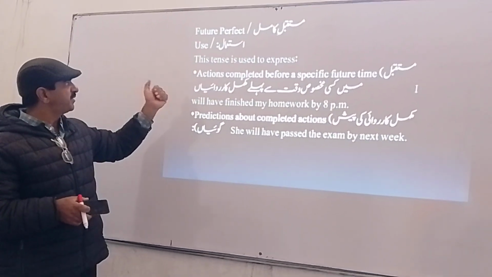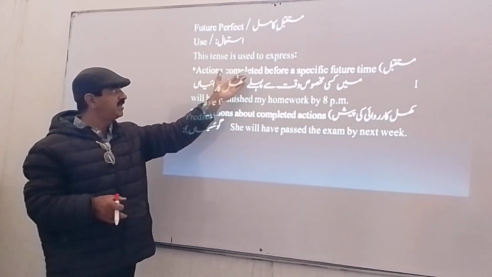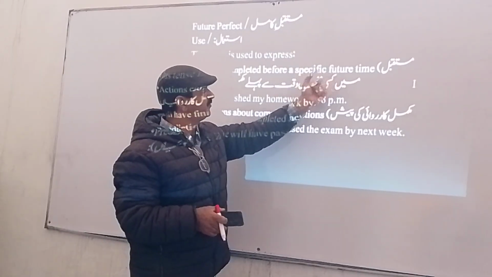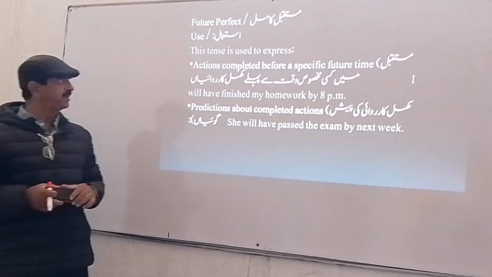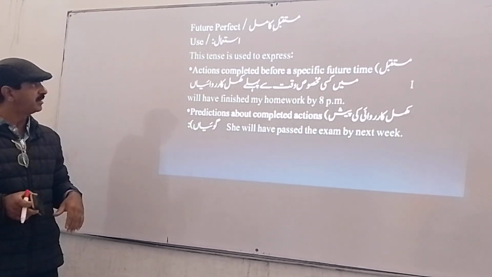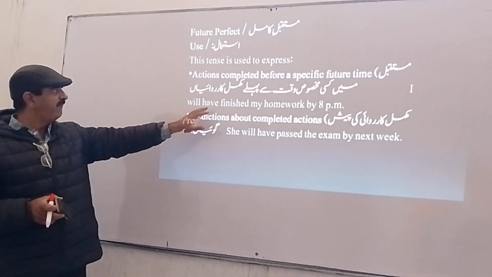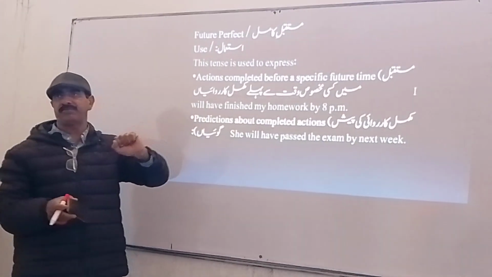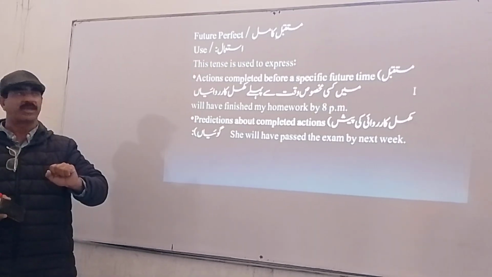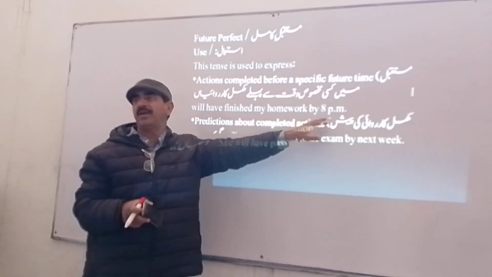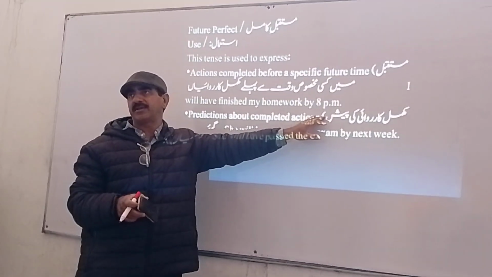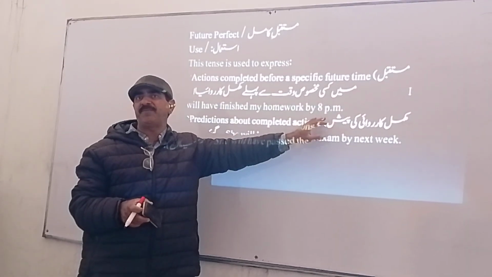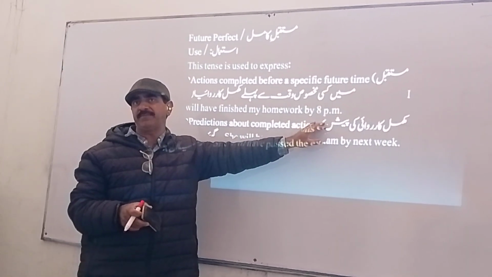This tense is used to express actions completed before a specific future time. Clear? For example, I will have finished my homework by 8 p.m. It means before 8 p.m. I will have finished my homework. This 8 p.m. is the specific future time.